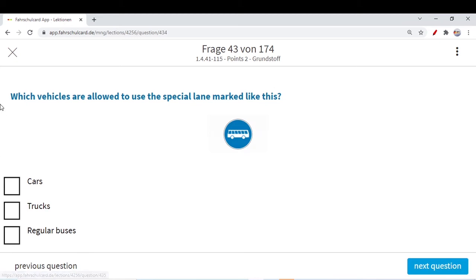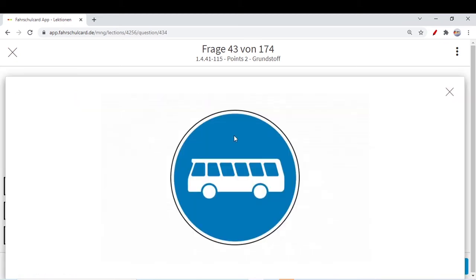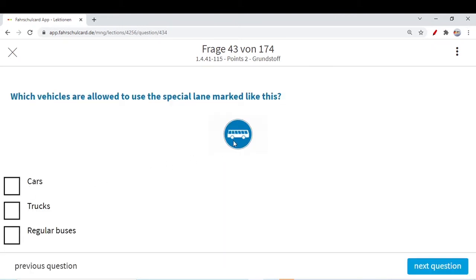Now we will move to the next question. Which vehicles are allowed to use the special lane marked like this? If you see which vehicles are allowed to use this lane, there is a clear indication, it's a bus. So only buses are allowed. This we have seen, the blue circle is you are allowed, and who is allowed? The regular buses are allowed. So cars, no, there is no car, no truck, there is a clear sign of a regular bus.